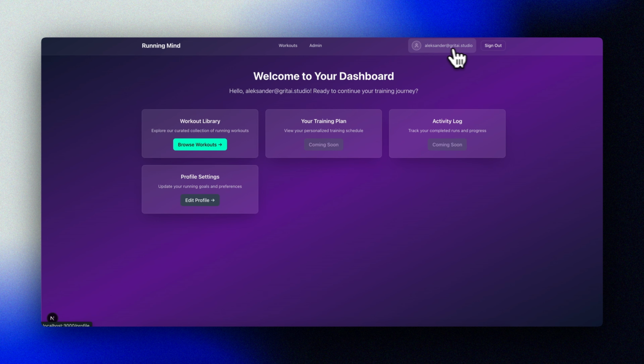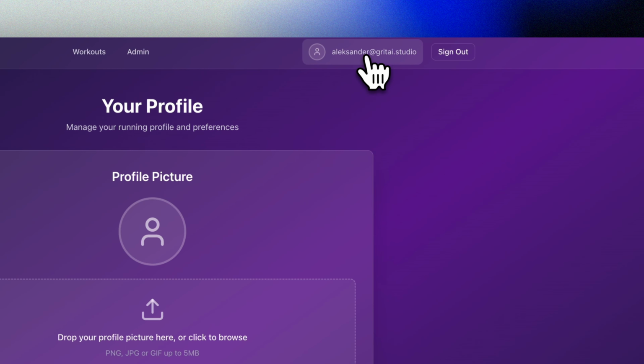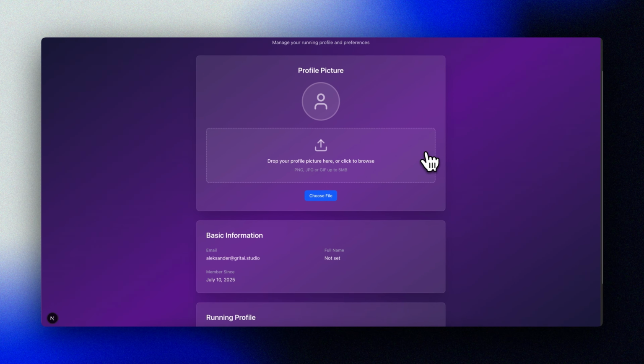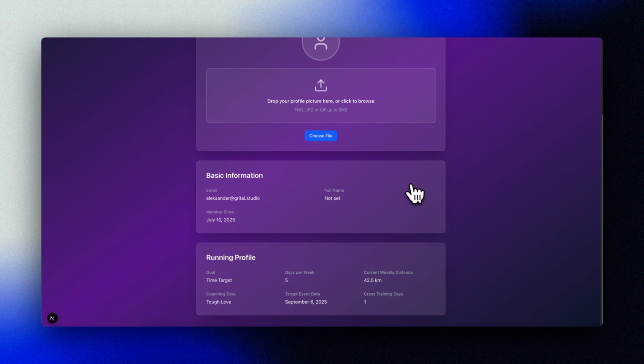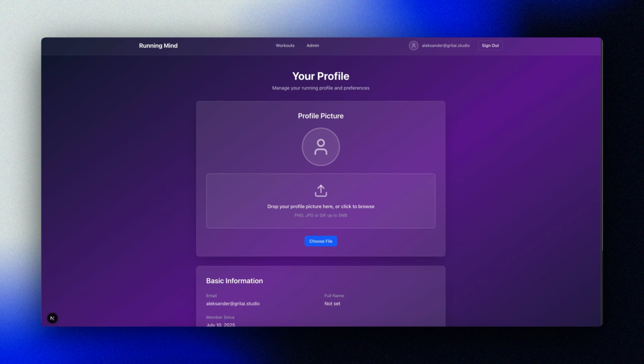Cool, we can see a symbol for a profile picture up here. And there we have our profile page with the profile pictures section. That's really cool. Down here, we also see some of the information captured from our onboarding process. Okay, let's try to upload a picture.